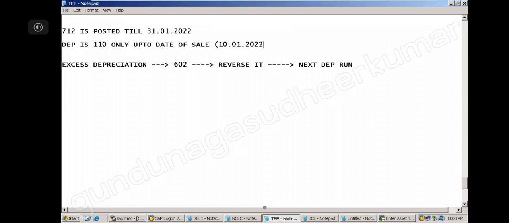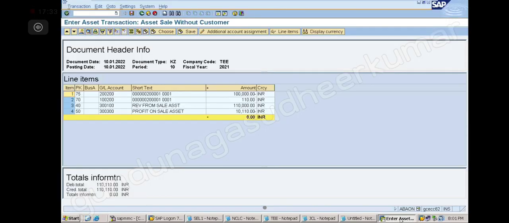Everybody, is it clear? So the system should consider only 4 days now. So whatever is the excess, it will correct itself automatically. In the background, you have to understand how it is happening. Now, what is the entry is also very important. This entry, you have to know.